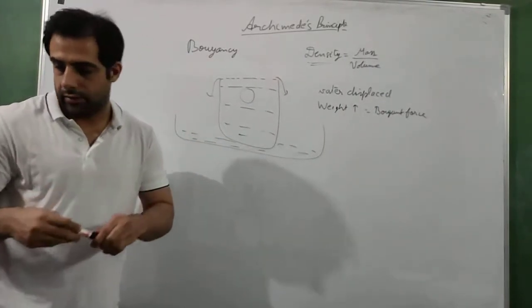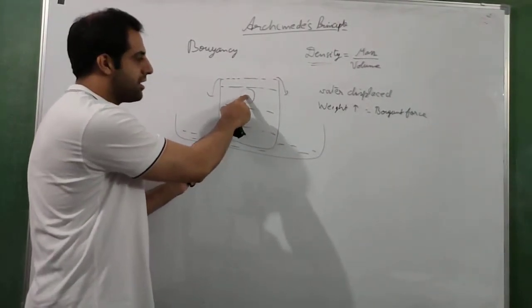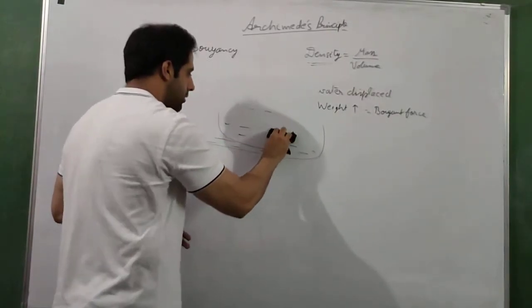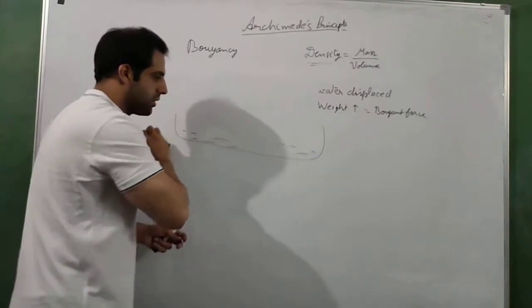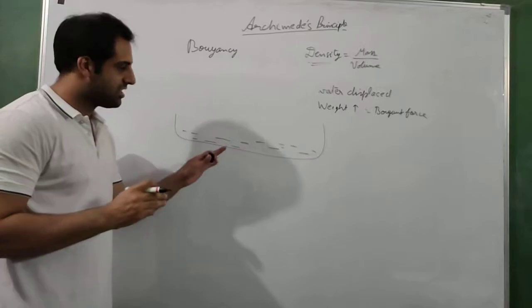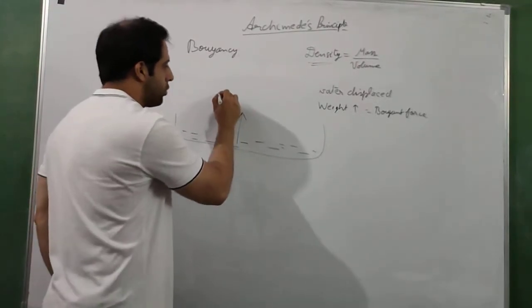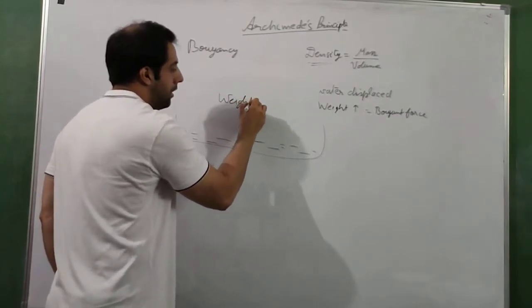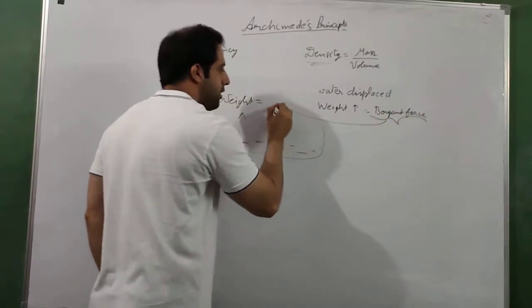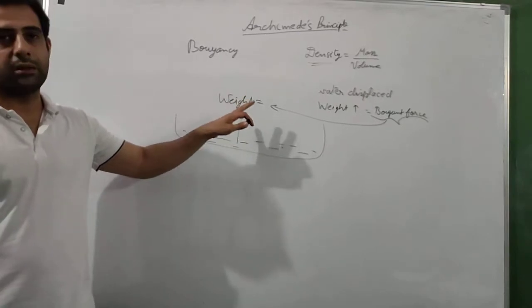Now we have the water in the tub. Whatever water is displaced by the ball, we have all of that water inside the tub. Now we can remove the bucket. It is of no use to us now. This is the water that was displaced by the ball. Now you weigh this water, and the weight of this water will give you the buoyant force that was applied by the water on the ball. So this was the Archimedes principle.